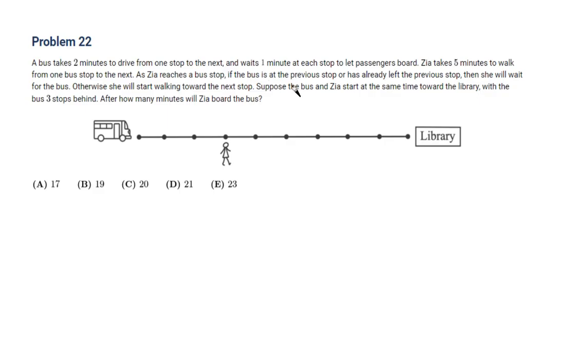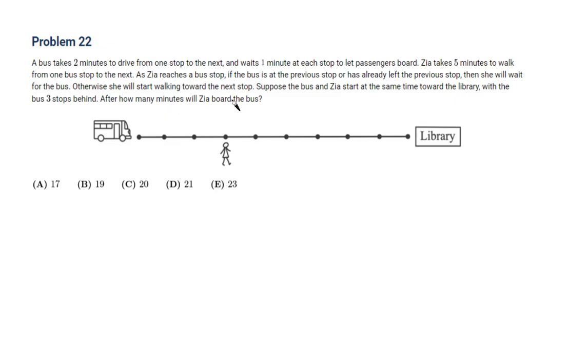If the bus is at the previous stop and has already left the previous stop, then she will wait for the bus. Okay, so along the path, if you see the bus that's on the previous stop or kind of coming towards you, you wait, right? And otherwise, she will start walking toward the next stop. And suppose the bus and Zia start at the same time toward the library, with the bus 3 stops behind. So the picture is given to us. After how many minutes will Zia board the bus?